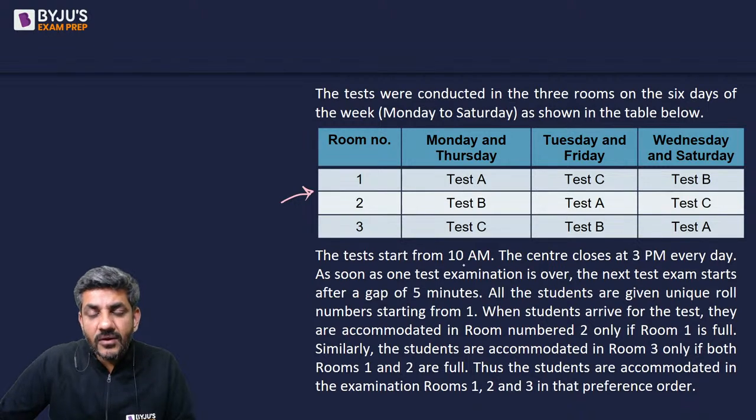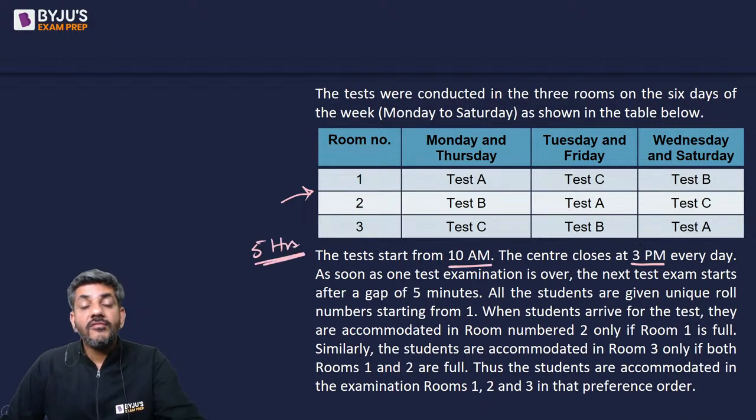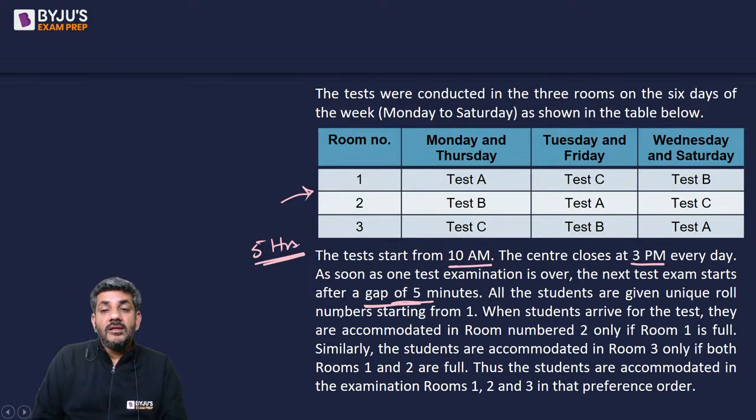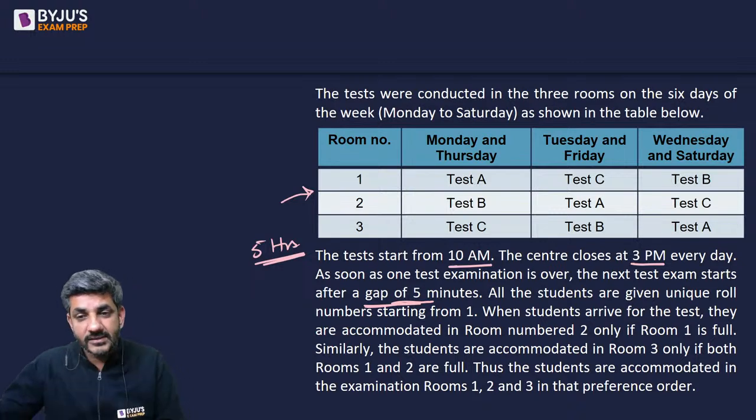The tests start from 10 a.m. The center closes at 3 p.m. every day. That means we have these rooms available for a total of 5 hours each day, because the test starts at 10, closes at 3, so total 5 hours are there. As soon as one test examination is over, the next test exam starts after a gap of 5 minutes, which is another important piece of information, that the second test starts after a gap of 5 minutes from the first test.